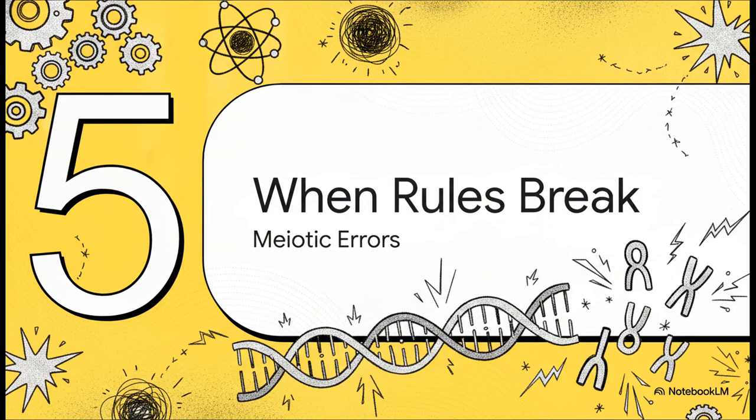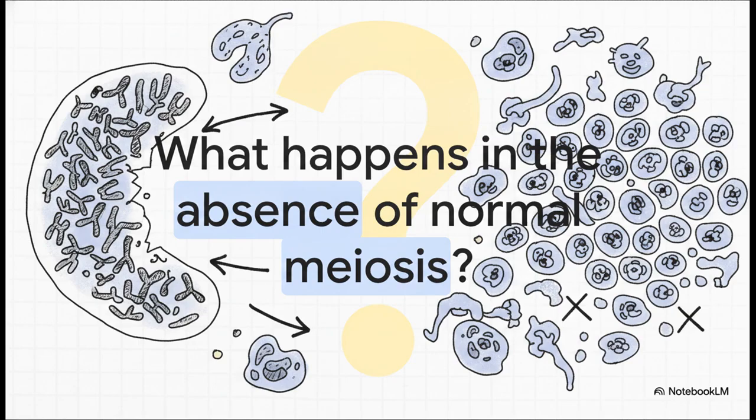Section 5, when biological rules break, meiotic errors. This leads us to a pretty critical question. What actually happens if this incredibly delicate separation process goes wrong or just doesn't happen at all? Well, if normal meiosis fails, the number of chromosomes would just keep doubling with every single generation. That would cause massive abnormal growth, totally skew species characteristics, and to be honest, it's usually fatal.